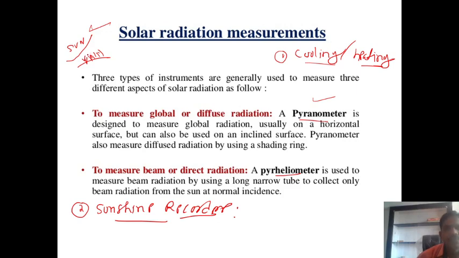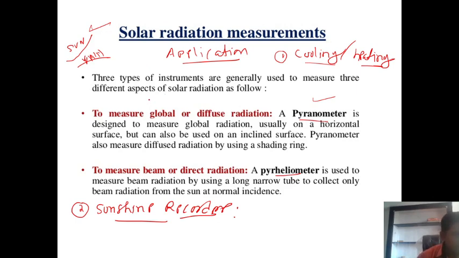After measuring this solar radiation, we design the solar applications for a particular area, country or location. For designing or fabricating cooling or heating instruments of solar energy, we need the solar radiation data. That's why we study solar radiation measurement devices, which is very important from the exam point of view. This question will always be asked in the exam.